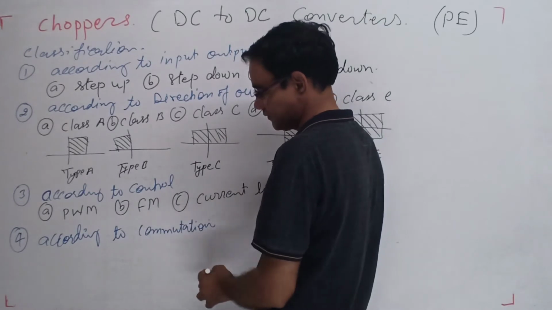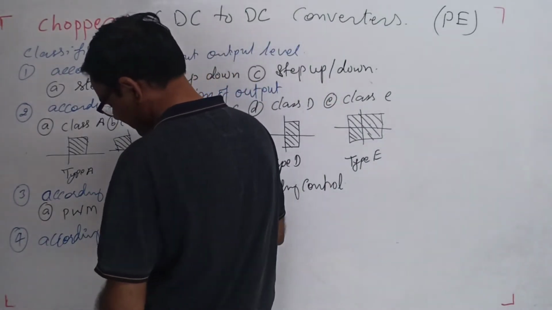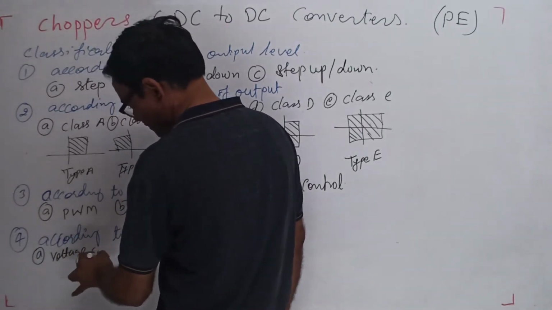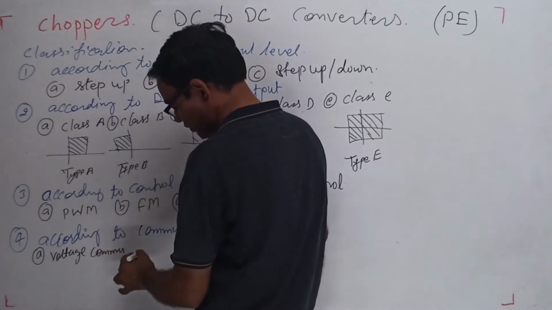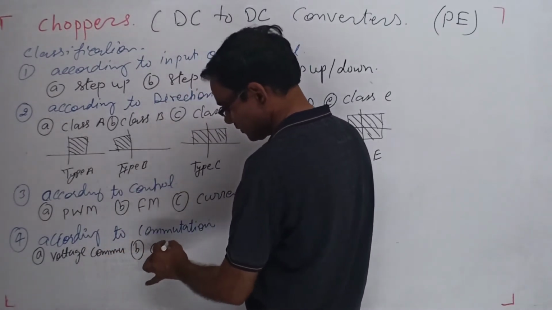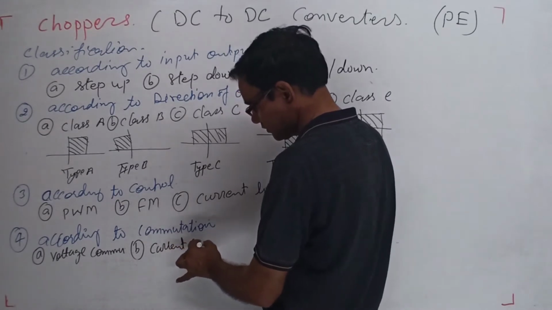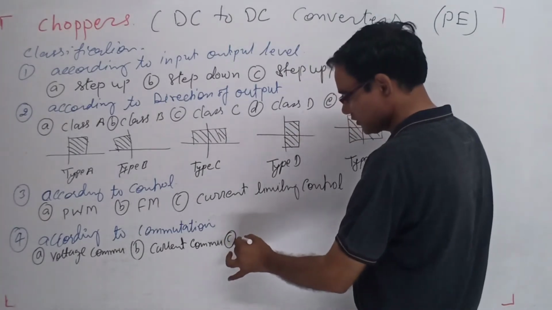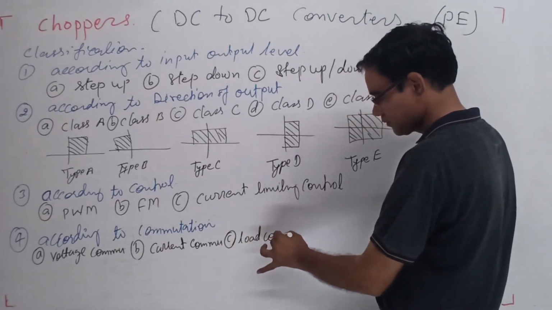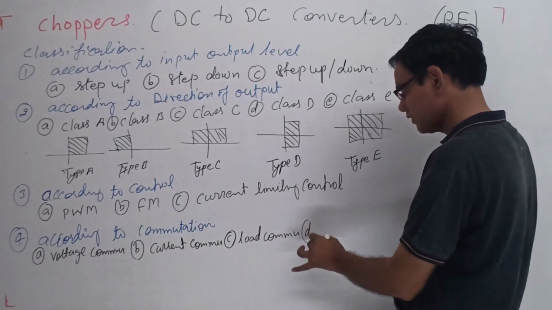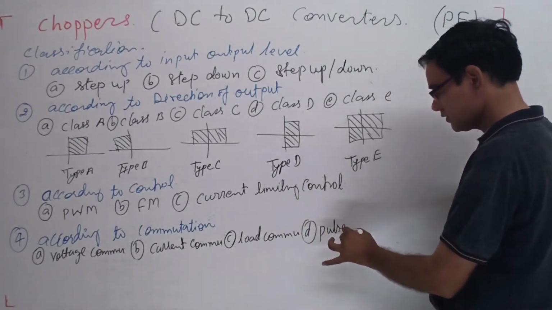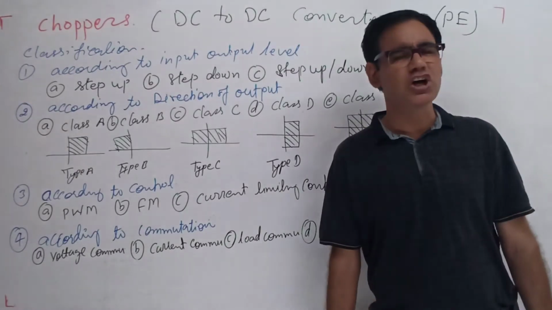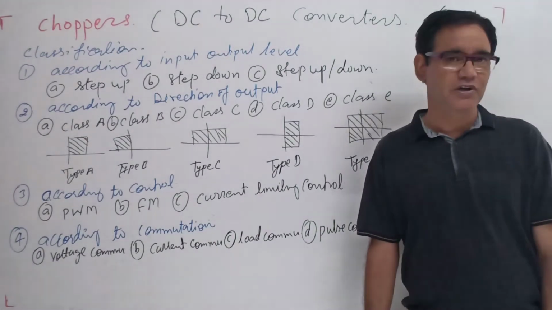According to commutation, there will be voltage commutation, current commutation, load commutation, and pulse commutation. So these are different classifications of chopper circuit.